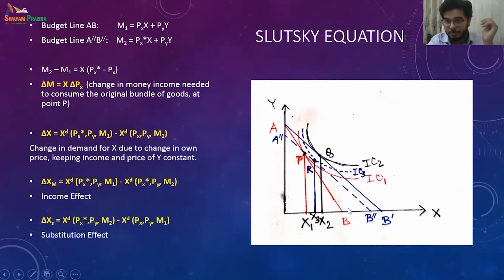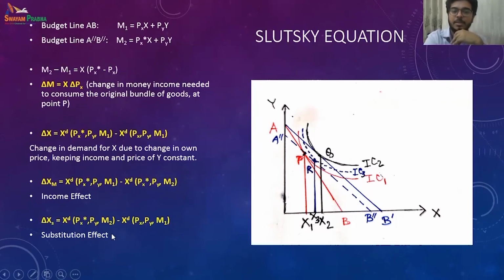When it pivoted from AB to AB prime, we have a new price, that is PX star. And when it shifted from AB prime to A double prime B double prime, we are also facing the new price, PX star. We are just trying to adjust the real income. We are assuming that we will consume the same combination of the commodities with the same relative price. So this is nothing but my income effect.